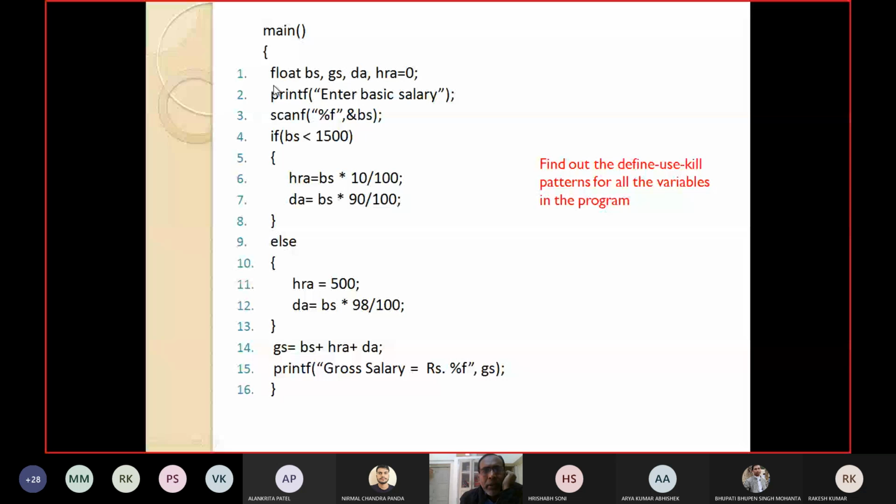HRA is defined at line number 1. And again you can see, if this if condition is not true, that is, BS is not greater than 1500, then it will come to the else part. In the else part, see HRA, it is again defined. Because either the then part will be executed or the else part. So HRA is defined at line number 1 without being used anywhere else, and at line number 11 it is redefined. So this is DD for 1 and 11.